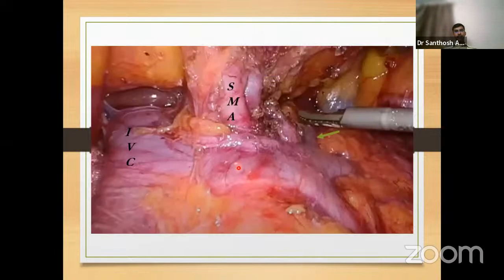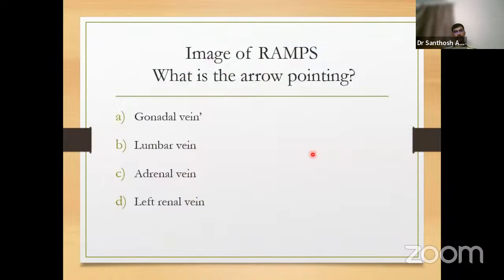The other options are the left renal vein, or this can be the gonadal vein. Lumbar vein, actually we won't see. This is the aorta. In between the SMA and aorta goes the left renal vein and drains into the IVC. So the adrenal vein drains into the left renal vein.